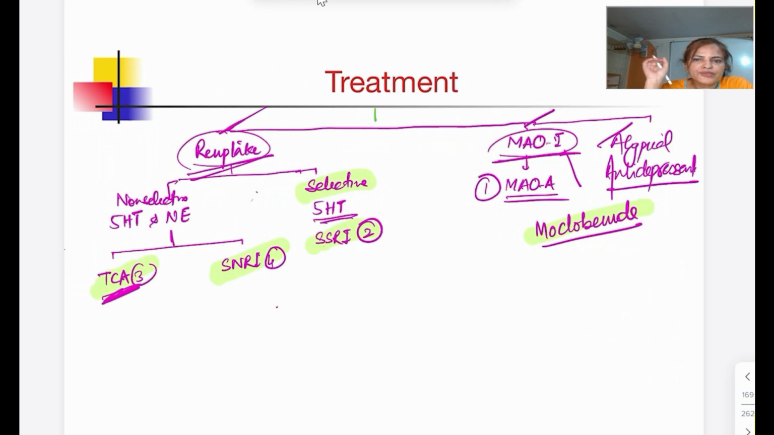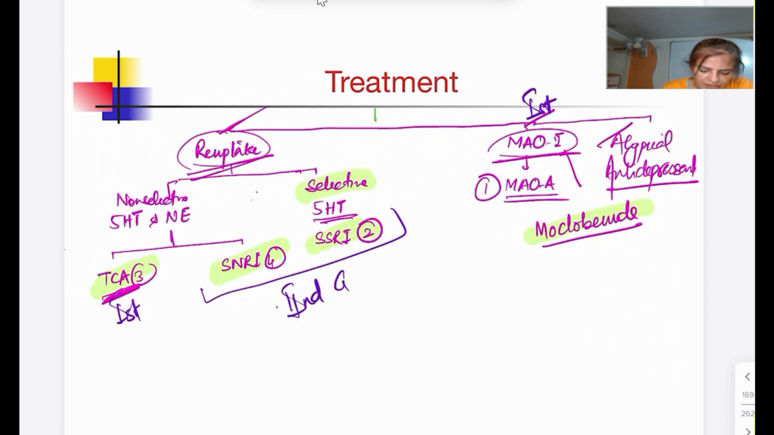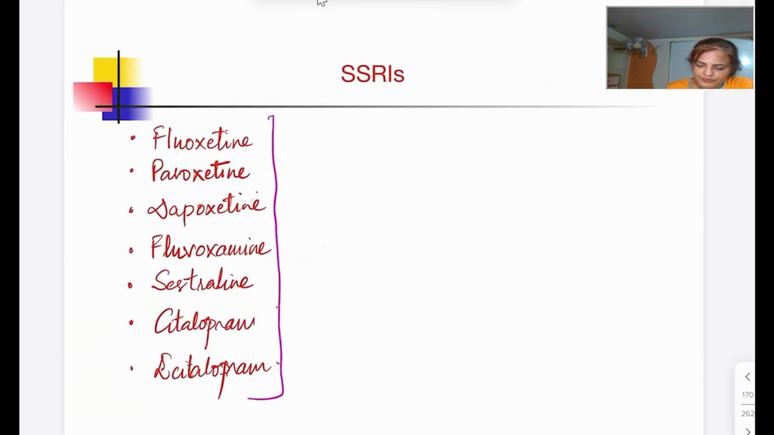Another one is first generation and second generation. This is first generation, this is also first generation, whereas these two are second generation. This is another way of classification of antidepressant drugs.